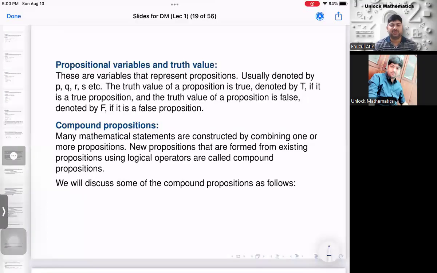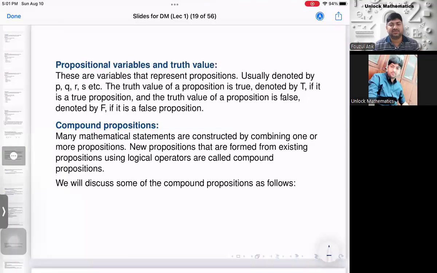Another proposition: New Delhi is located in the northern part of India. These are two individual propositions, and now I make another statement: New Delhi is the capital of India and New Delhi is located in the northern part of India. So I create a new proposition with the help of two existing propositions and a logical operator called the AND operator. So this new one is a compound proposition.